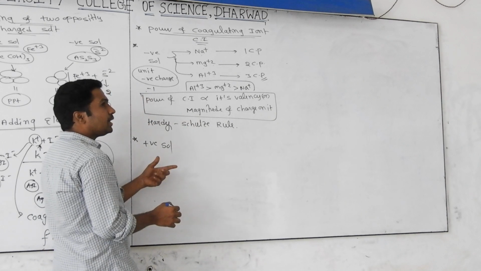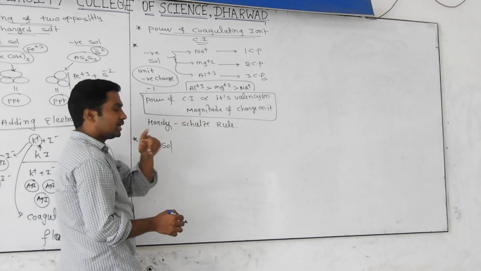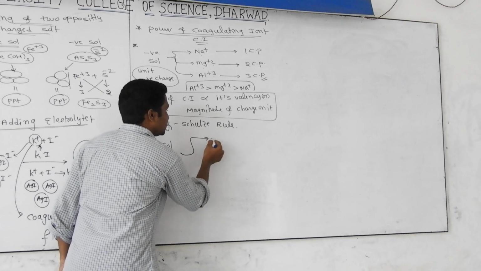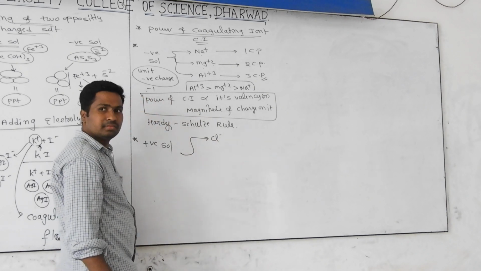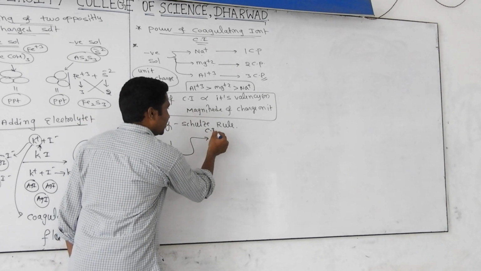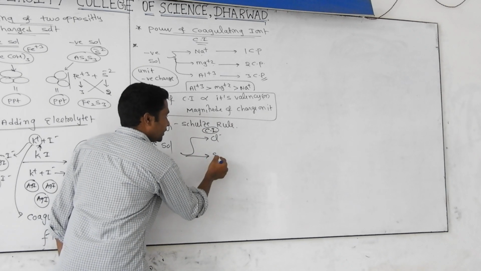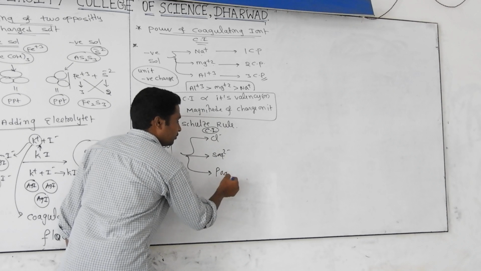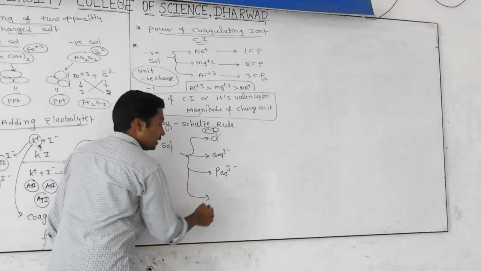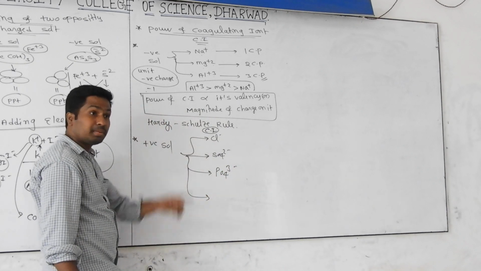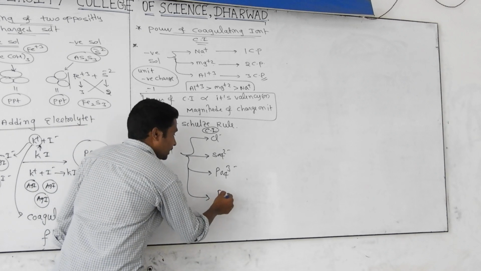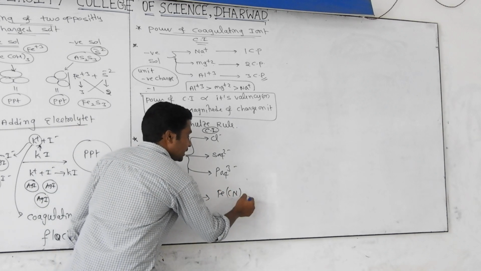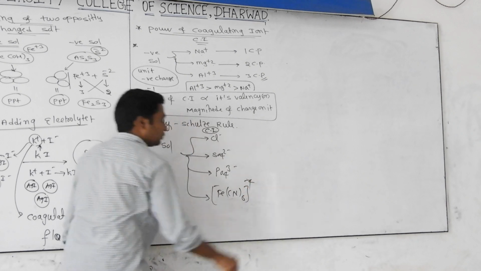To coagulate it, which ion is required? Negatively charged. Very good. Negatively charged particle means Cl minus ion I am using as a coagulating ion. We can add SO4 2 minus, any problem? And phosphate ion, PO4 3 minus. And ferrocyanide ion is coming from potassium ferrocyanide, Fe(CN)6 4 minus.